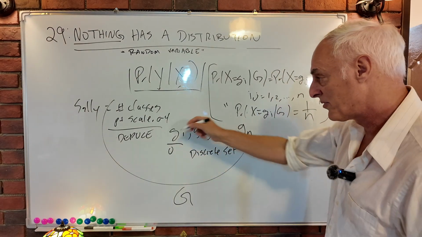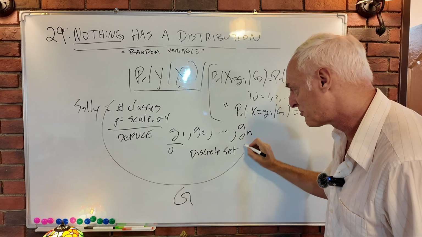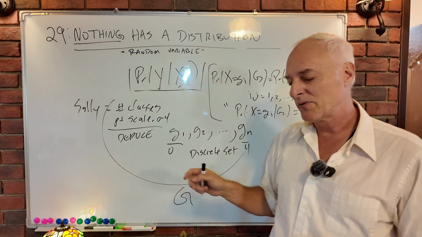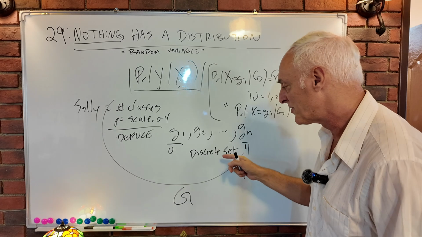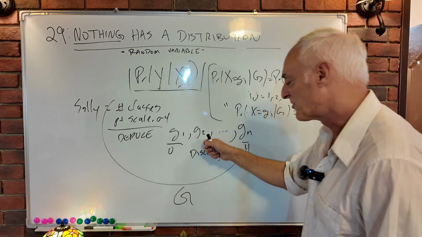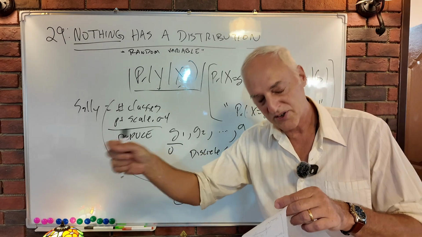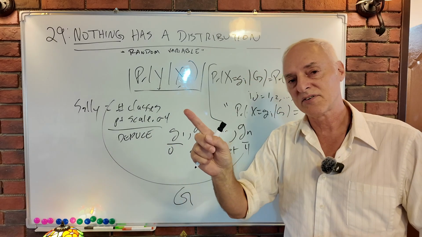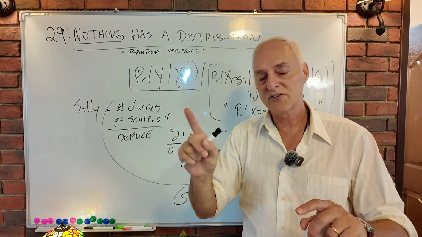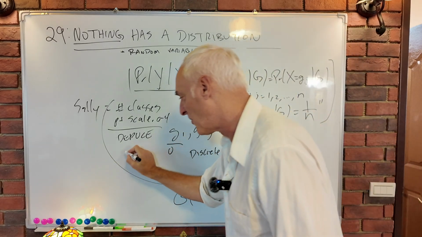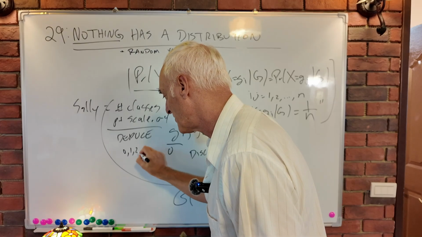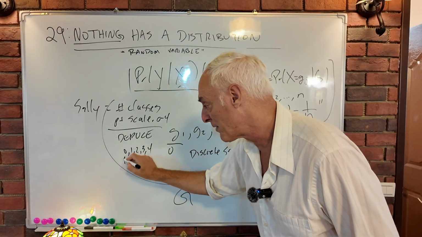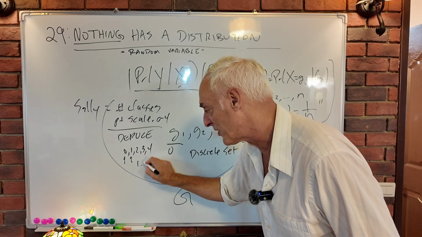This top one would be if it was a 4 scale, this would be a 4. But what I really want to emphasize here, maybe I didn't do it well enough, is that this is a discrete set. Not every number in 0 to 4 is a possibility. If she had one class only, and the possible grades only were 0, 1, 2, 3, 4 on a numerical point scale, these are the only possibilities. She can't get a 1.2.